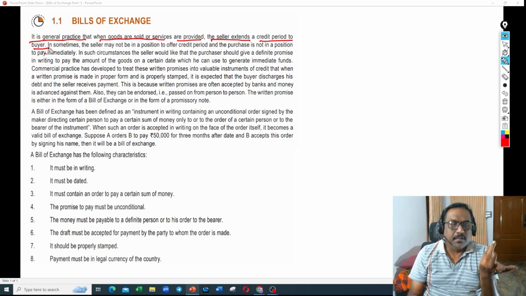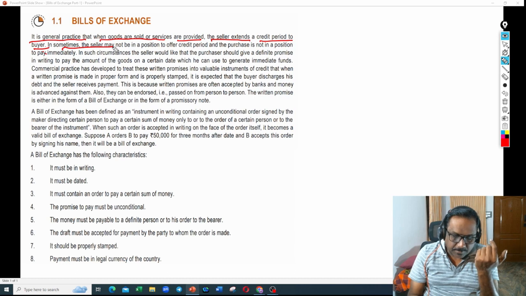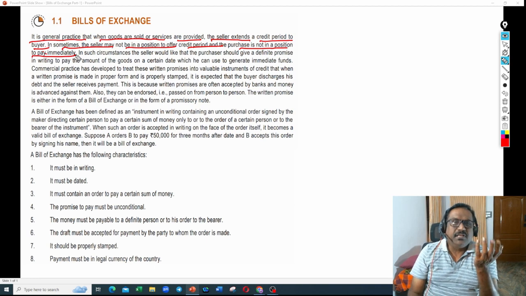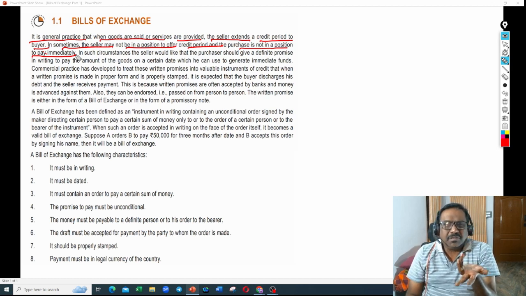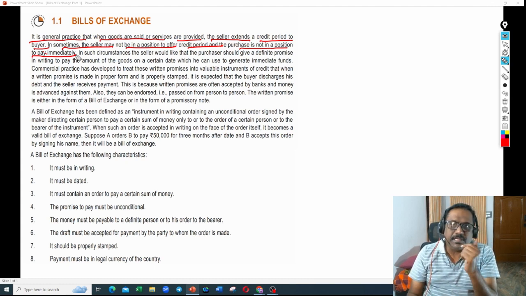That is common. Sometimes the seller may not be in a position to offer a credit period, and the purchaser is not in a position to pay immediately. At times, the seller may not be in a position to give credit facility, like the way A said, "Yeah, I'm ready to sell the goods, but I'm not in a position to give the credit facility to you because I need urgent money." That is what A said to B, right?